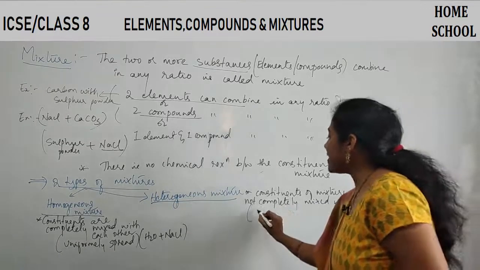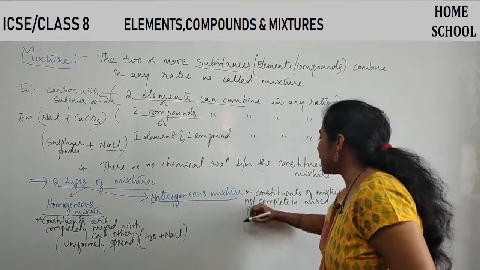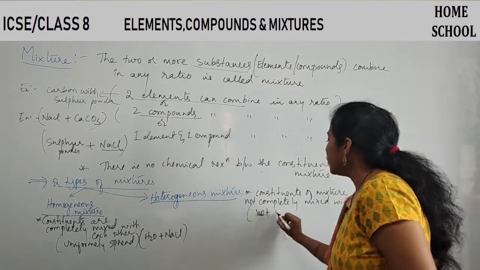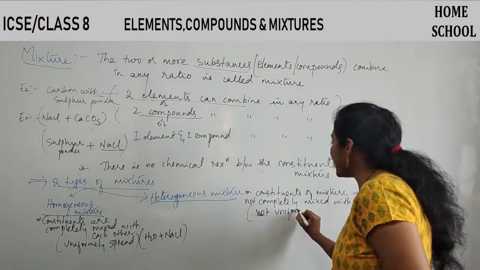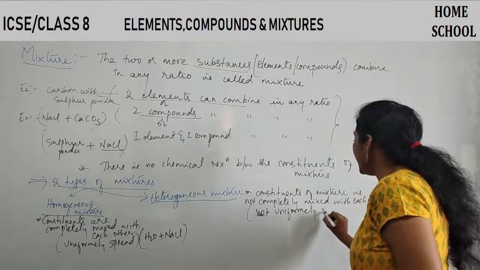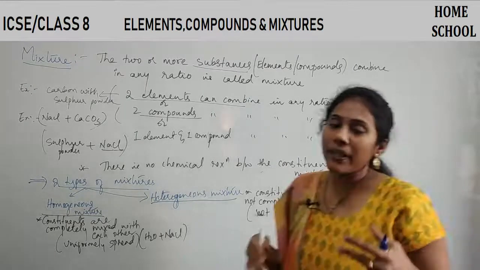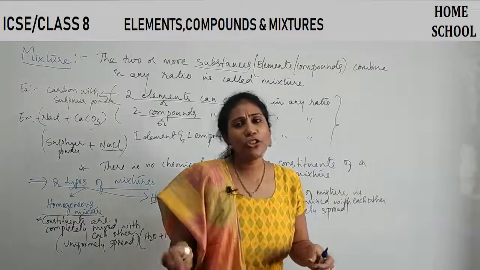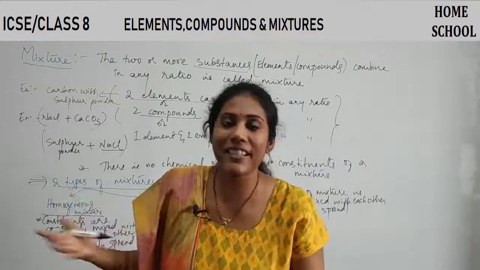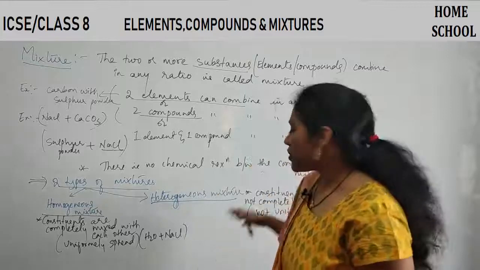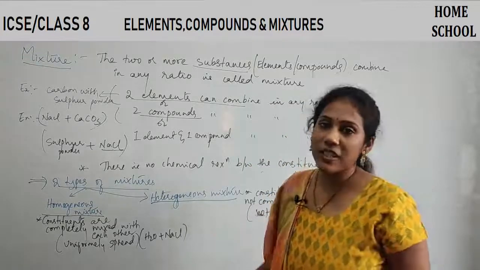That means they are not uniformly spread, not equally spread. In some portion you have more of one substance, in some portion you have less of another substance. Such a mixture we will call a heterogeneous mixture.